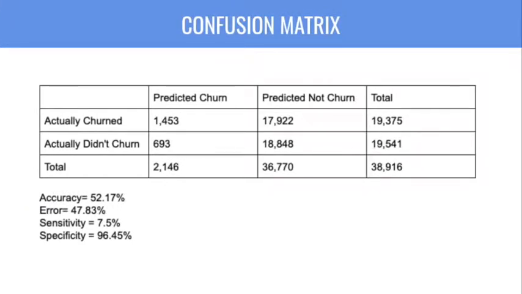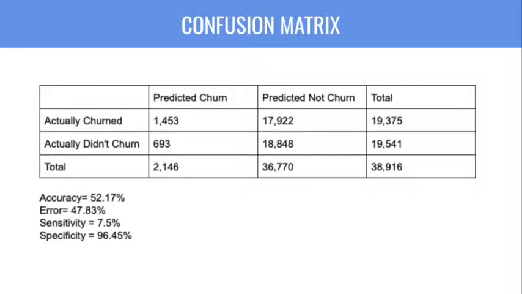So what we are looking at is the confusion matrix. It tells us how much accuracy our model had and also how much error our model had. So our logistic regression model had 52.17% accuracy and 47.83% error. It is important to note that due to the fact that we used a logistic regression model, our model tended to predict non-churners rather than churners.